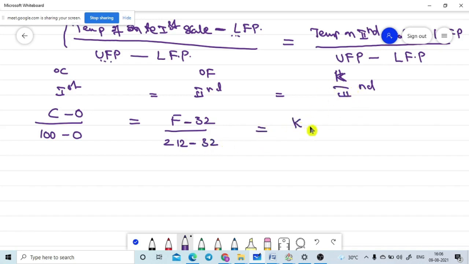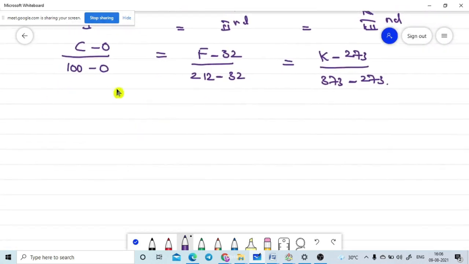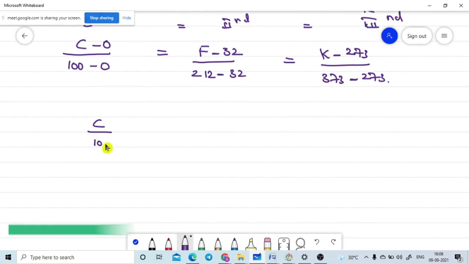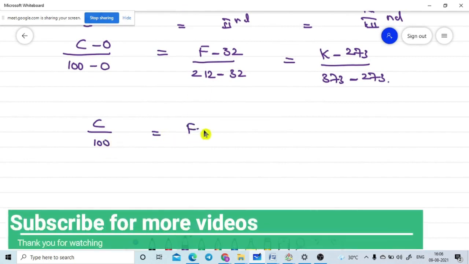K minus what is the lower fixing point of the Kelvin scale? (K − 273) divided by what is the upper fixing point, 373, minus the lower fixing point of the third scale, 273. So now I am simplifying this equation in some more steps. C divided by 100 is equal to (F − 32) divided by 180, because of these two differences, 180. (K − 273) divided by 100.